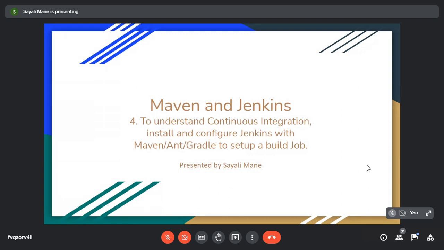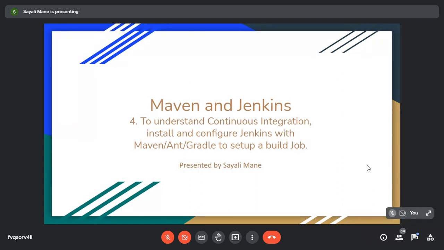Yes, if Maven is a build automation tool, then what is Jenkins? Continuous integration tool, Java based program.